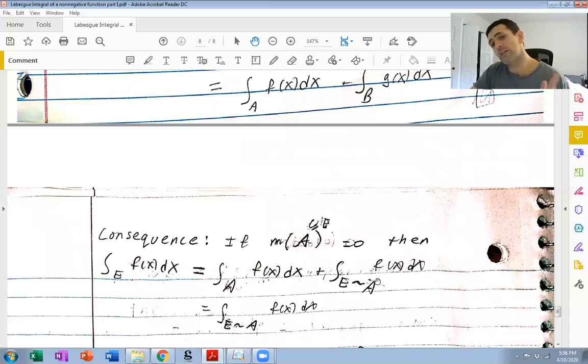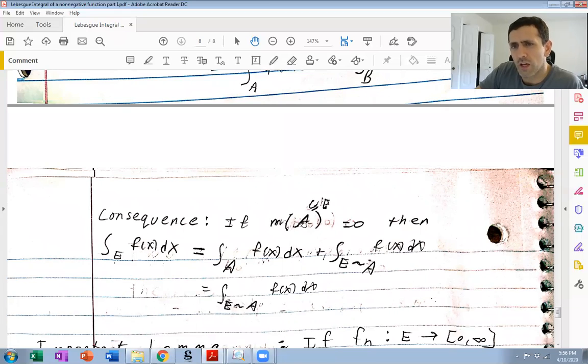Before I finish off, I want one more consequence. Just like before, if A is a subset of E with 0 measure, then we can excise this set of measure 0 from the integral, because trivially both A and E take away A are measurable and disjoint. So we use just what we had above.